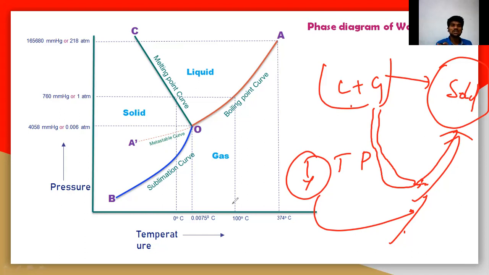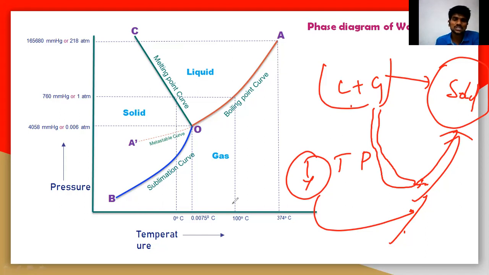The curve itself is called the metastable curve. It is not stable, it is metastable. It is stable only up to a certain time. If you touch it, or remind it that it should convert into the solid phase, definitely it will convert into the solid phase. So this is called the supercooled liquid or metastable curve. I will show the experiment in the next session.